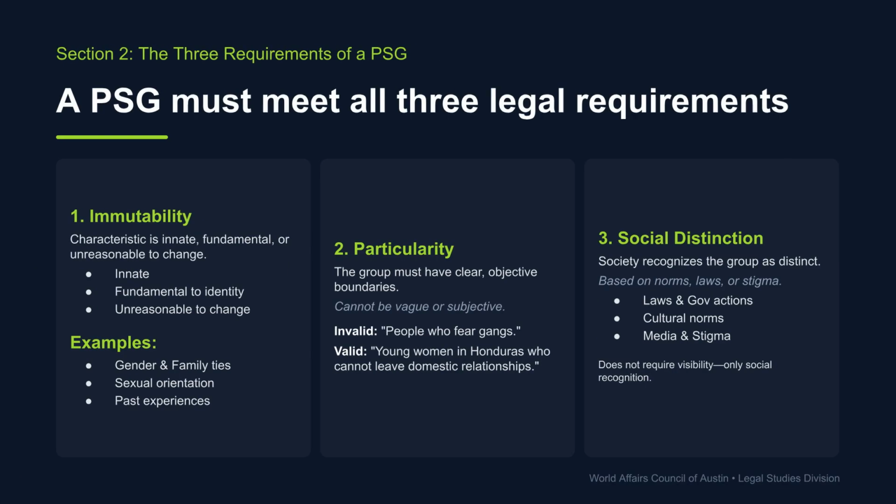A PSG must satisfy 3 legal requirements. First, immutability, meaning the characteristic is innate or fundamental. Second, particularity, requiring clear, objective group boundaries. Third, social distinction, meaning society recognizes the group as distinct based on norms or laws. It does not require visibility, only social recognition.